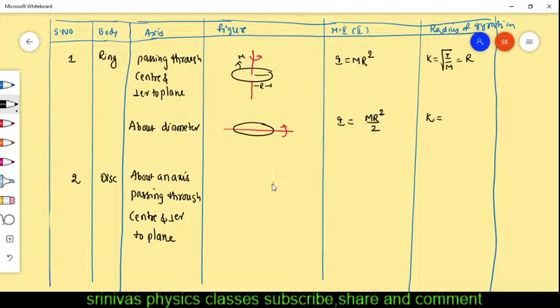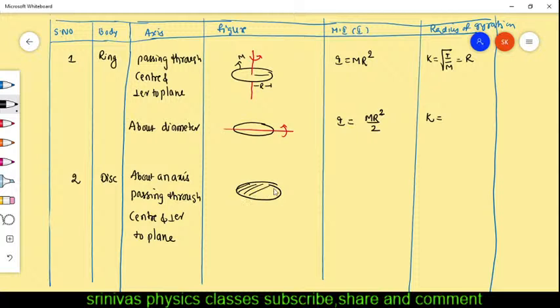What is the difference between the disk and ring? The disk means just like a 1 rupee coin. 1 rupee coin you can take as a disk.